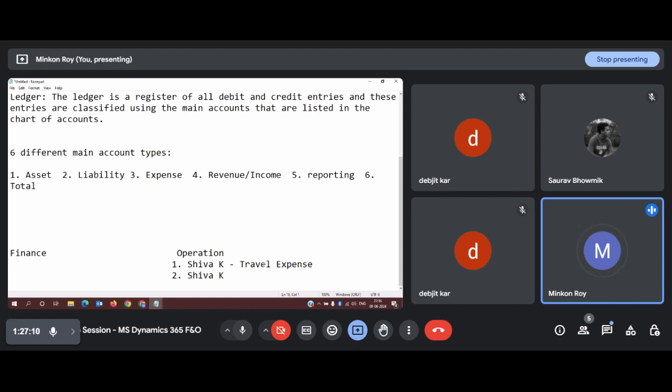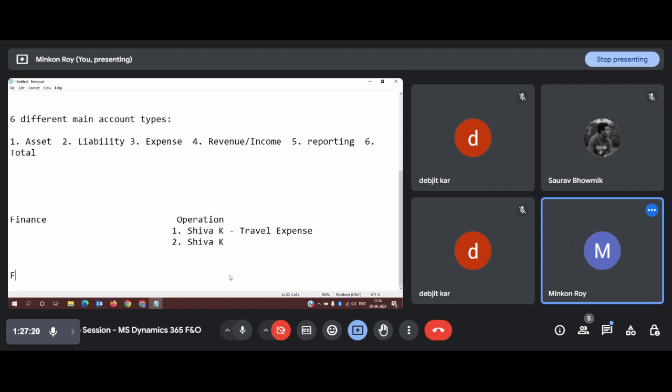Now, from finance, this travel expense has to be reimbursed. So the finance department will do a transaction, like a payment going to the operations department for Shiva.